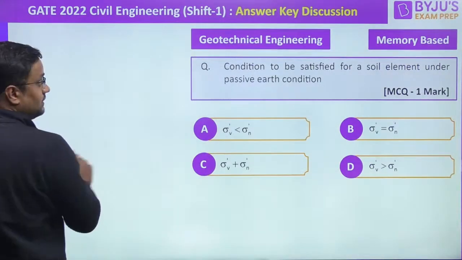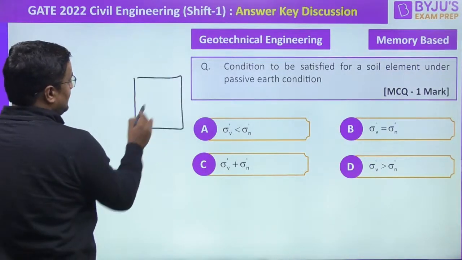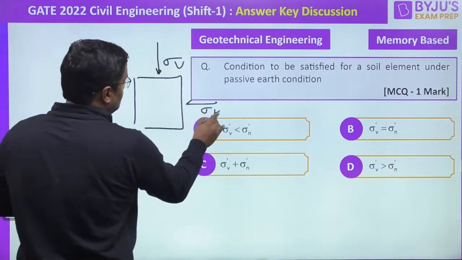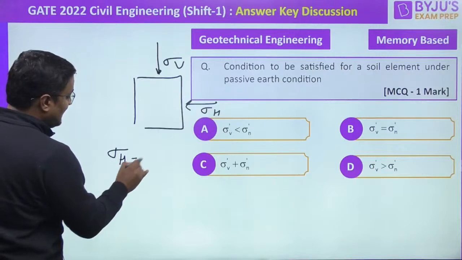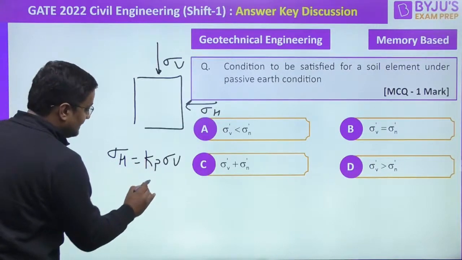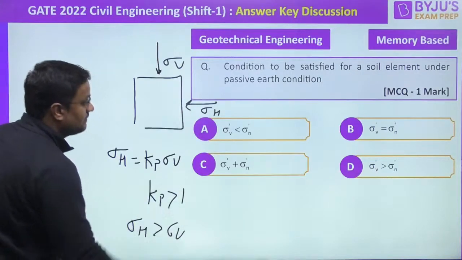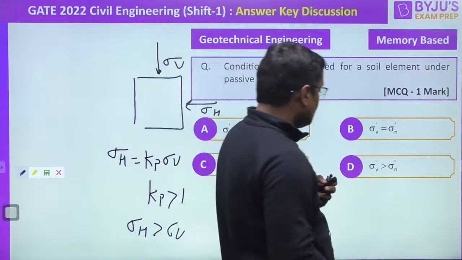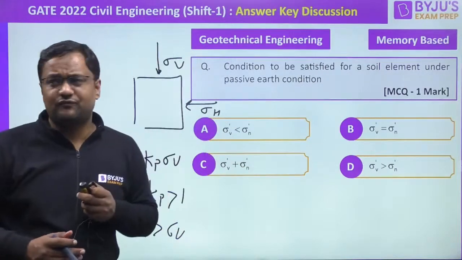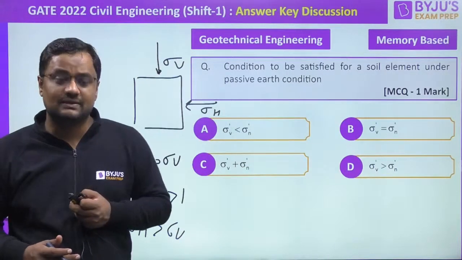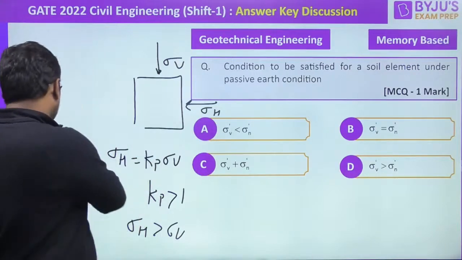This is a 1 mark question. Everybody, this is the state, this is sigma v, and this is sigma h. So sigma h is equal to Kp into sigma v, and Kp is greater than 1, everybody knows. So sigma h is greater than sigma v. I hope everybody has done it correct.